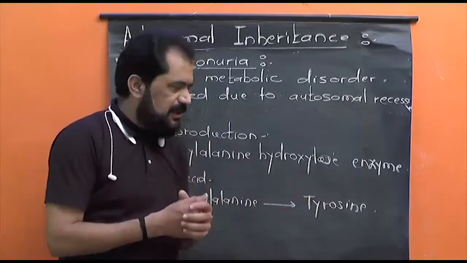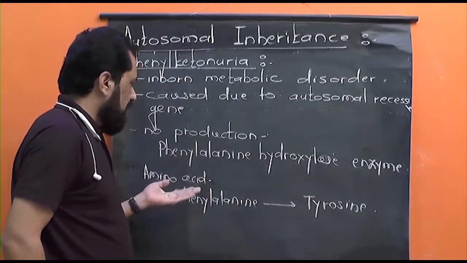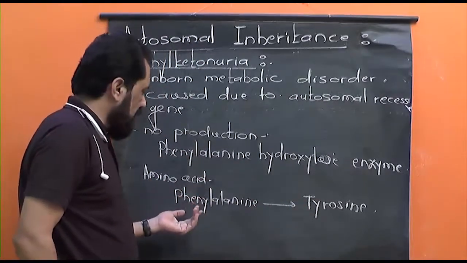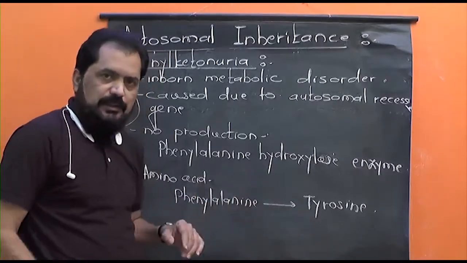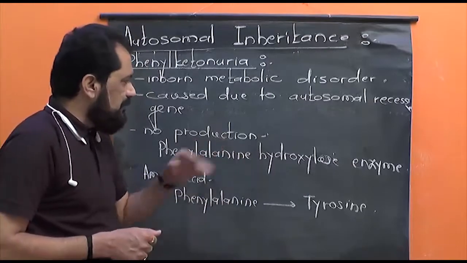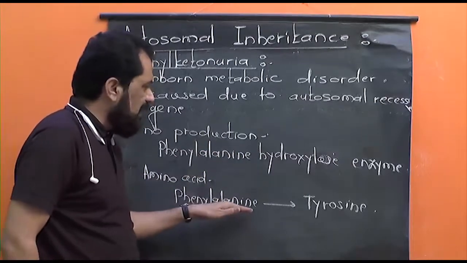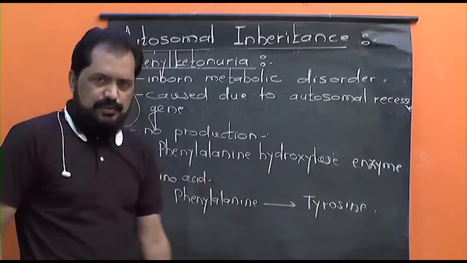But I said just now, this enzyme is necessary for the conversion of amino acid phenylalanine into tyrosine. Now, if this enzyme is absent, phenylalanine cannot be converted into tyrosine.